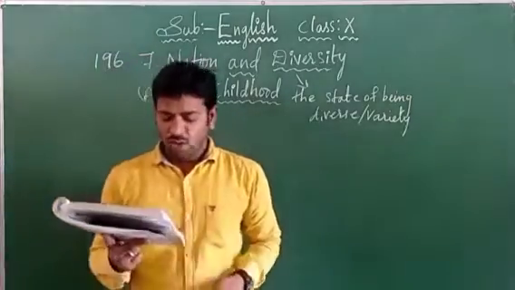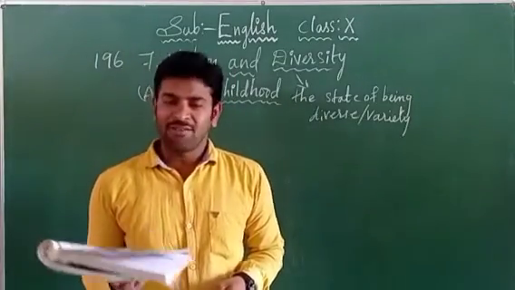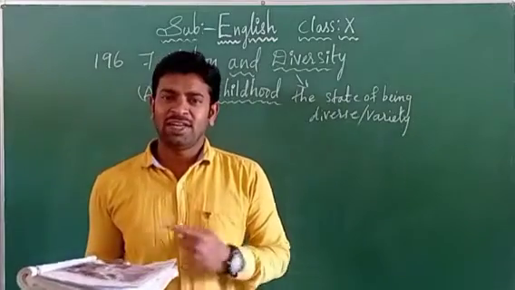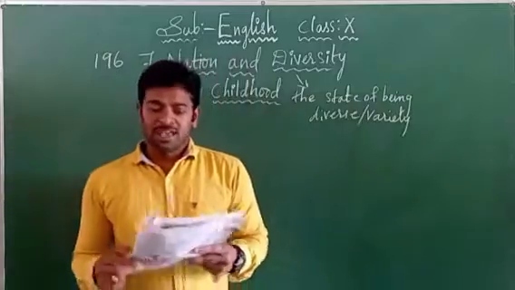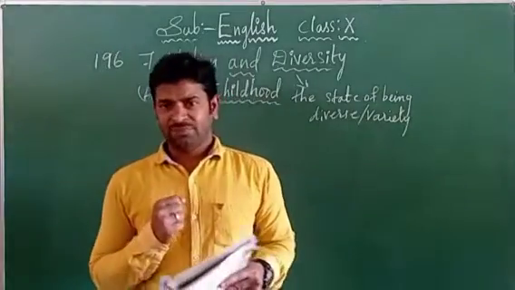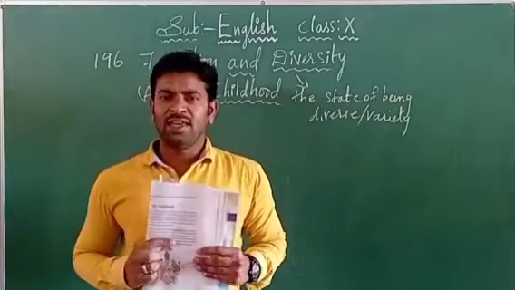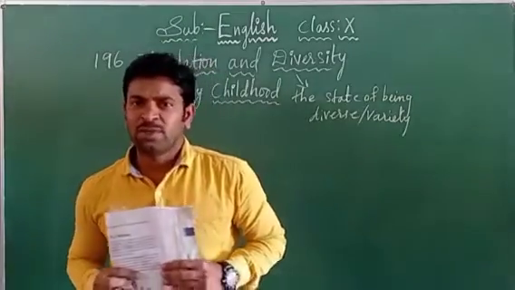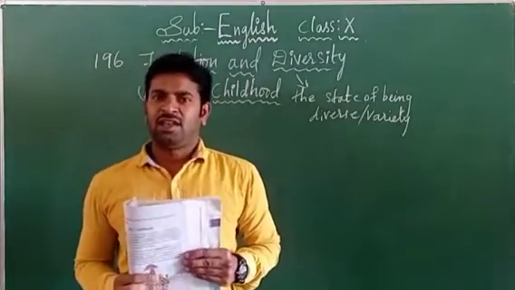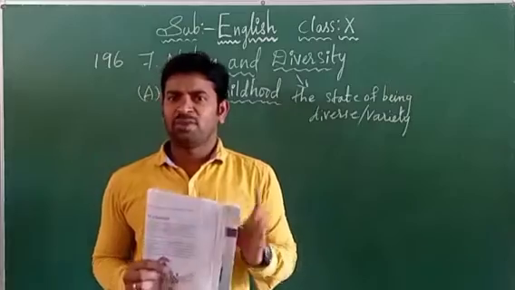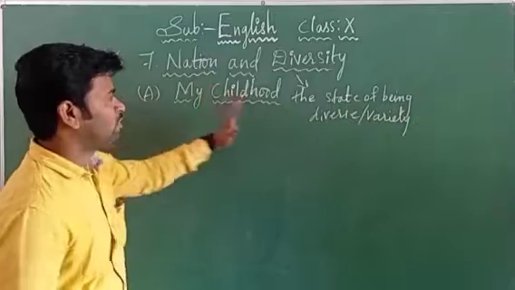Now see here. Oral discourse is given, children. A talk on what? Unity in diversity. We are just talking about unity in diversity, and this unity in diversity is becoming the spirit of our nation. When people of different religions are living together, our country is going to become a very strong country. That means it is going to become the spirit of our country, children. Right? Everybody might have understood this picture. Now let us start the reading A part, children. What is given here about My Childhood?